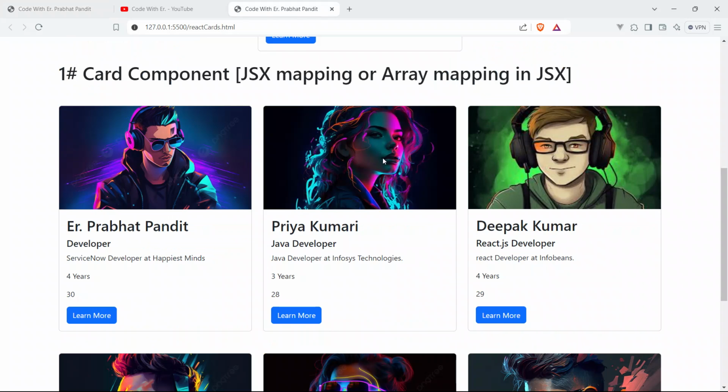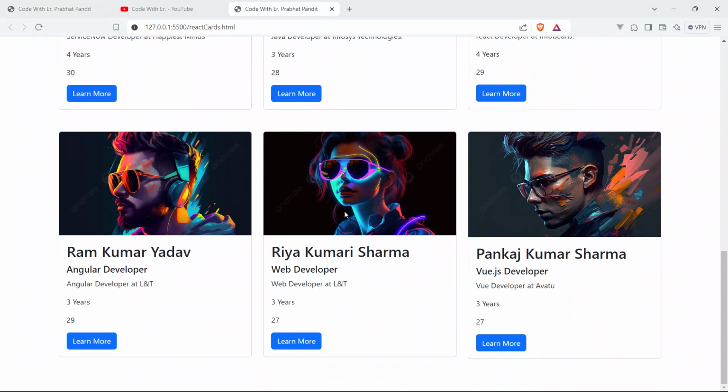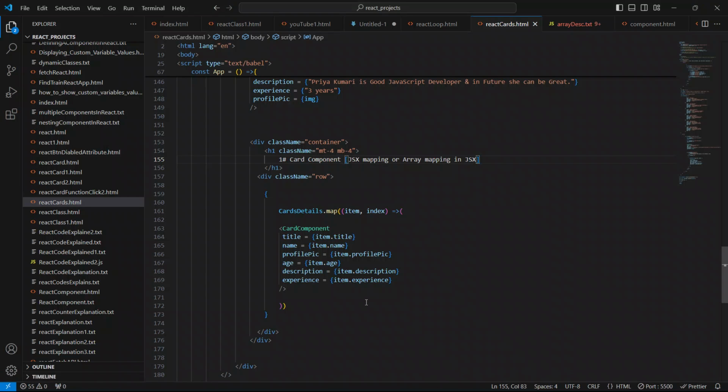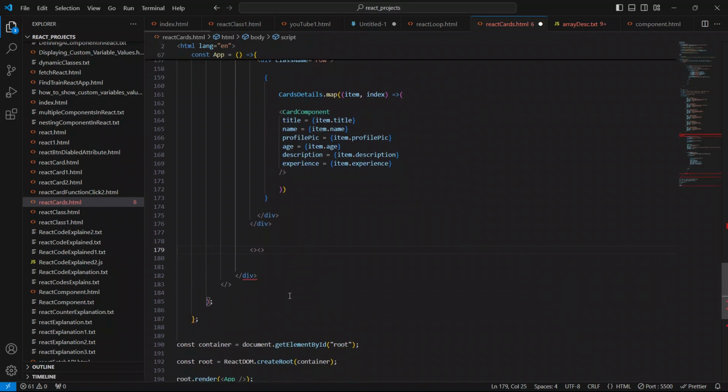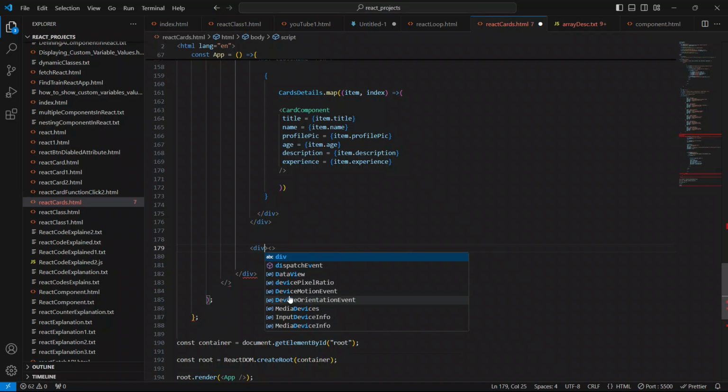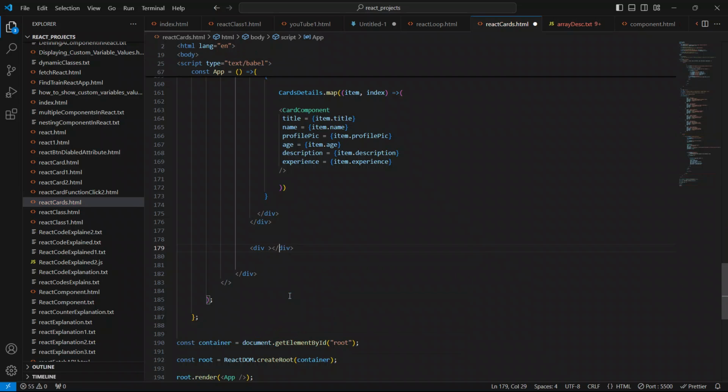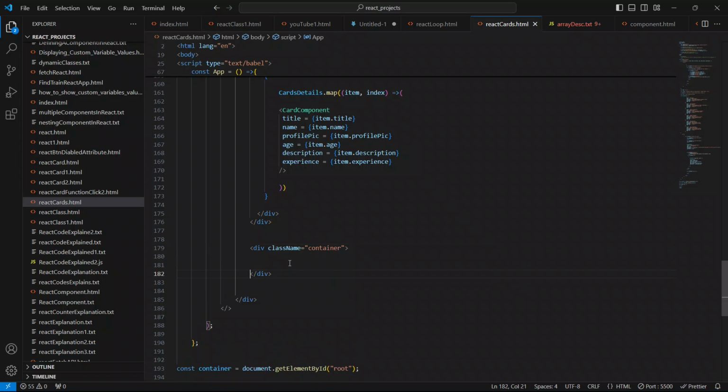Here also, on this page, I'm going to use the second technique as well. So guys, below this container div, I'm going to create another div. Just go a little up. Close this div first, and give the class name as container only. Open this div, and inside this div I'm going to create